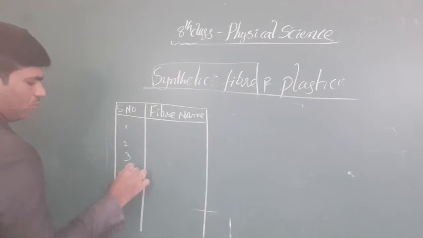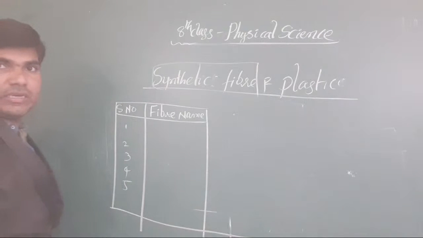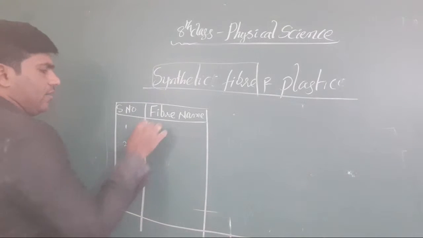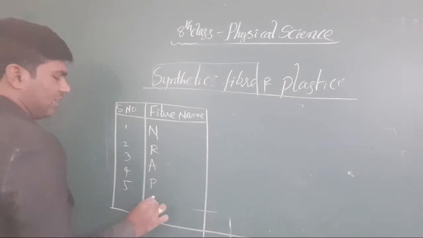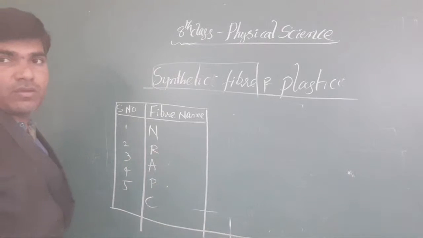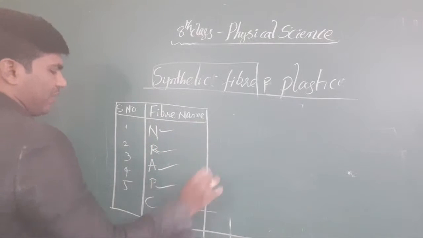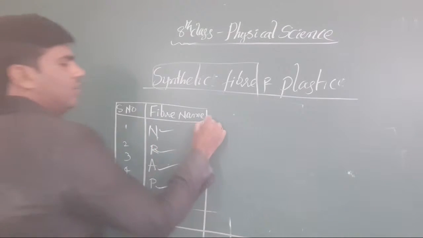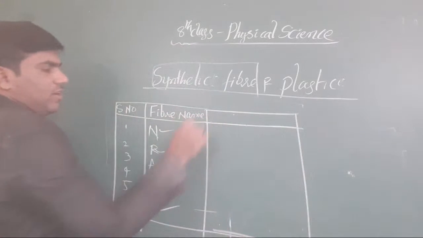1, 2, 3, 4 and 5. Yes, different fibers you have to take here. There is nylon, rayon, acrylic, polyester, and combined fiber. Got it or not? Nylon, rayon, acrylic, polyester and combined fiber. And next you have to write here the name after name.